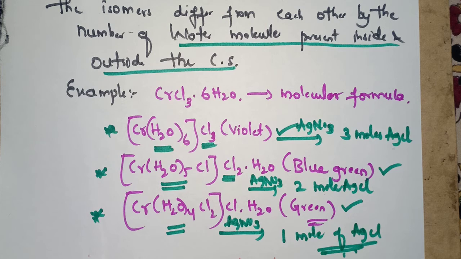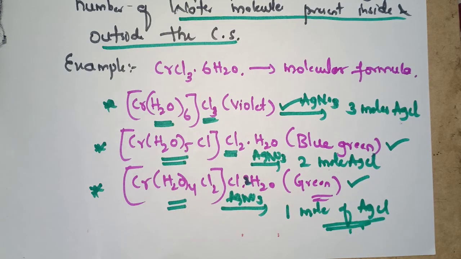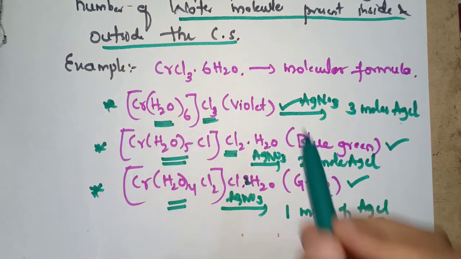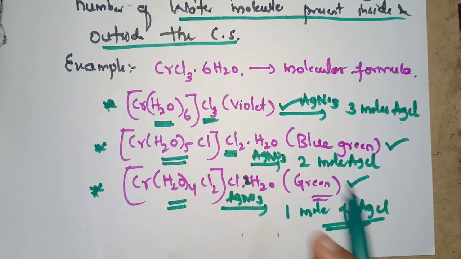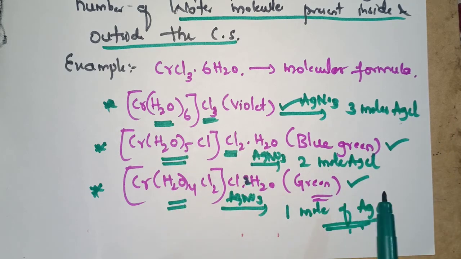Here solvent isomerism is nothing but the number of water molecules acting as ligands being different. In the first, 6 water molecules are acting as ligands, in the second one 5 water molecules are acting as ligands, and in the third complex 4 molecules of water are acting as ligands, and the rest came out. The first complex is violet in color, the second is blue green, and the third one is green.